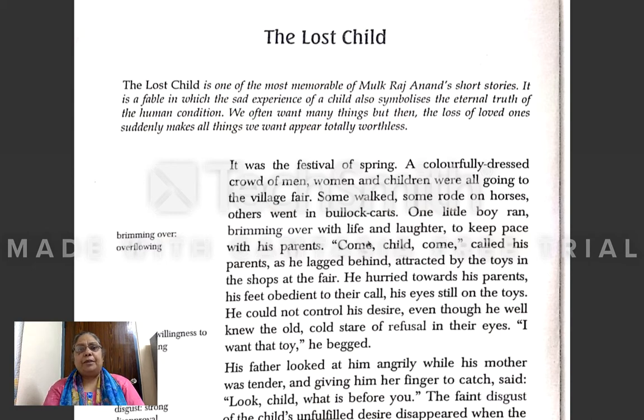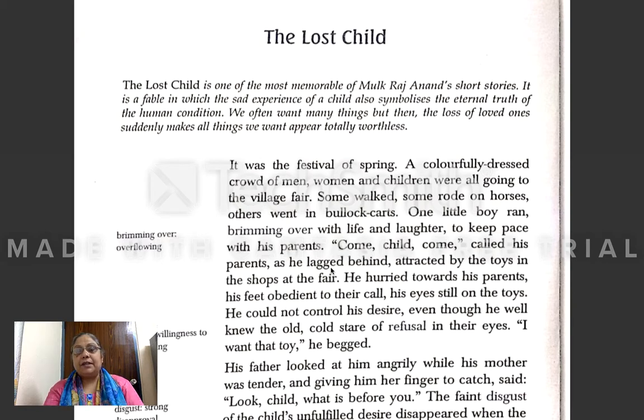One little boy ran, brimming over with life and laughter. So there was one little boy who was running. Brimming over means he was full of joy with life and laughter, to keep pace with his parents. He was running so that he may move with the speed of his parents. Because he was a little boy, his speed of walking would be slower than the speed of walking of his parents. That is why he was running so that he may cope up with the speed of his parents. Come, child, come, called his parents.